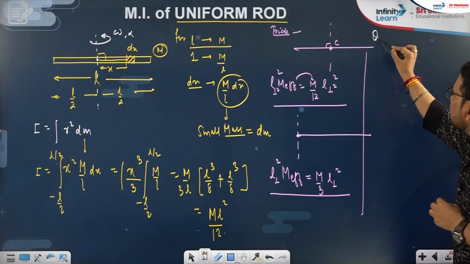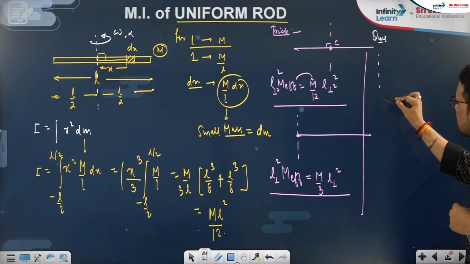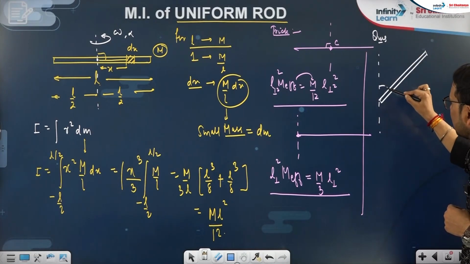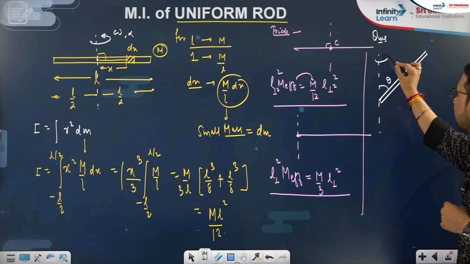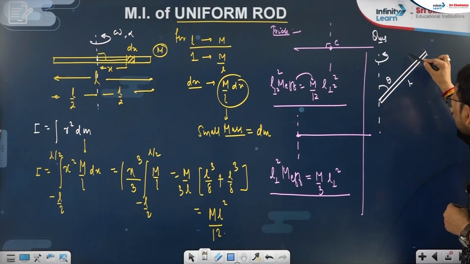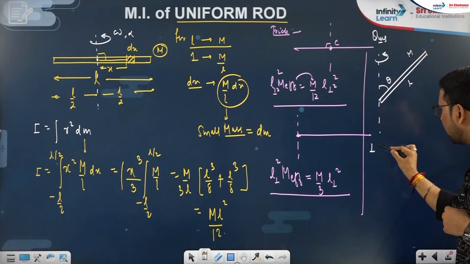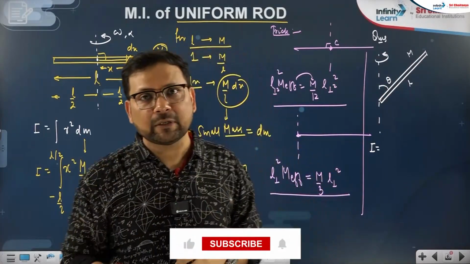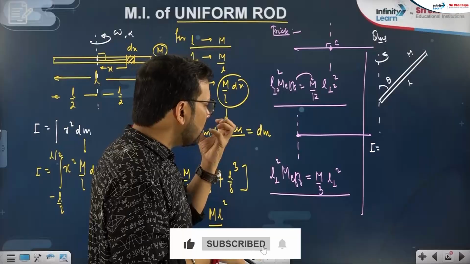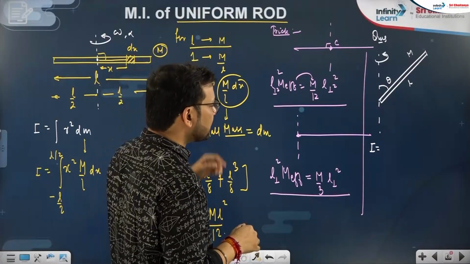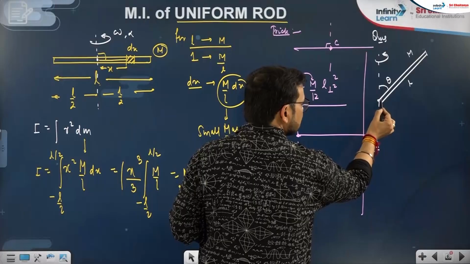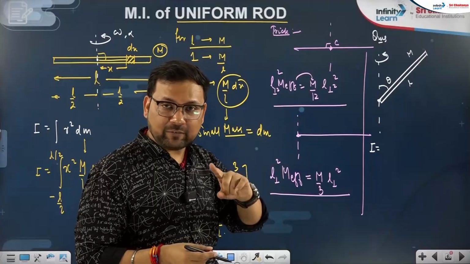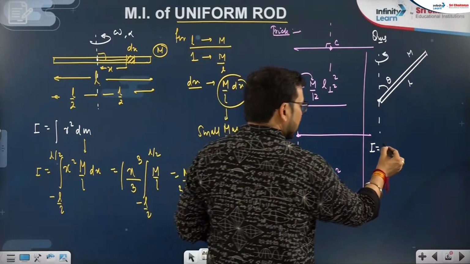Suppose one question comes, that is the axis, and this is the rod, and this angle is theta. It is rotating like this. Length is L, mass is M. What is the moment of inertia? Obviously, we have to go with the proper method, small element, perpendicular distance. But suppose you are attempting an objective NEET level question, then my axis is passing through the end point. As the axis is passing through the end point, I will take the effective mass as M by 3.